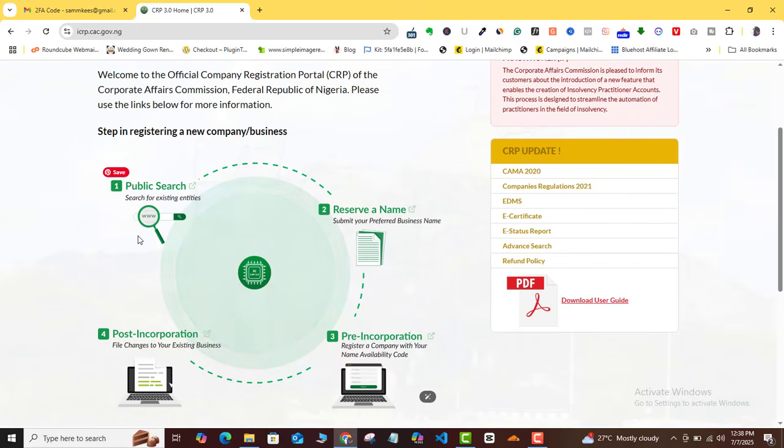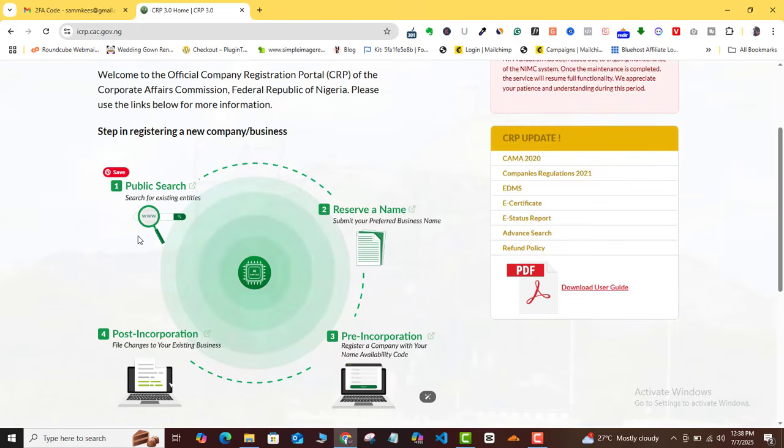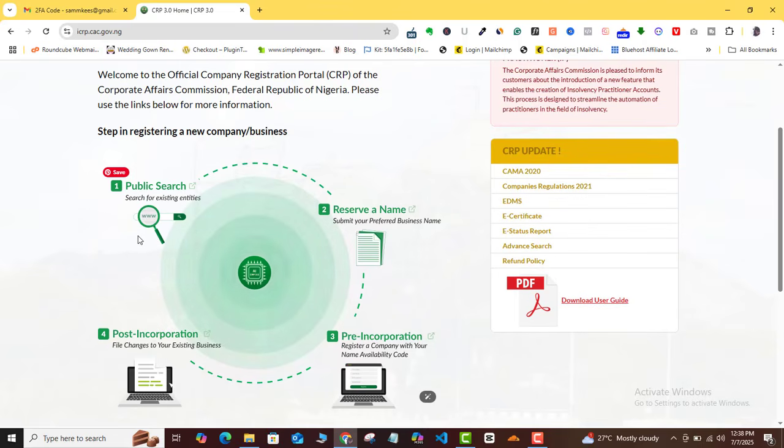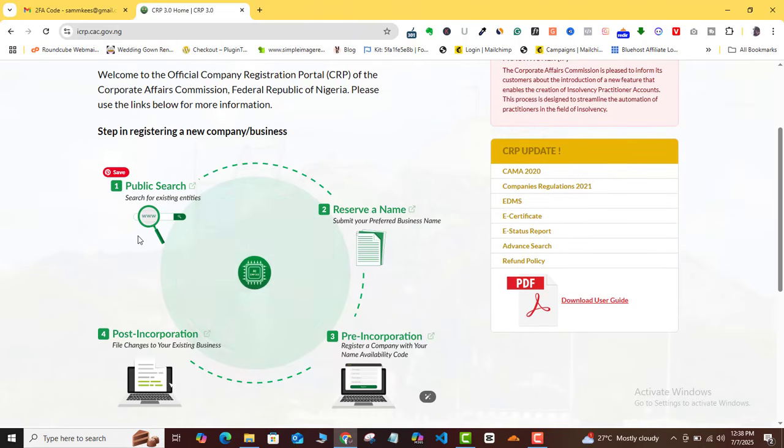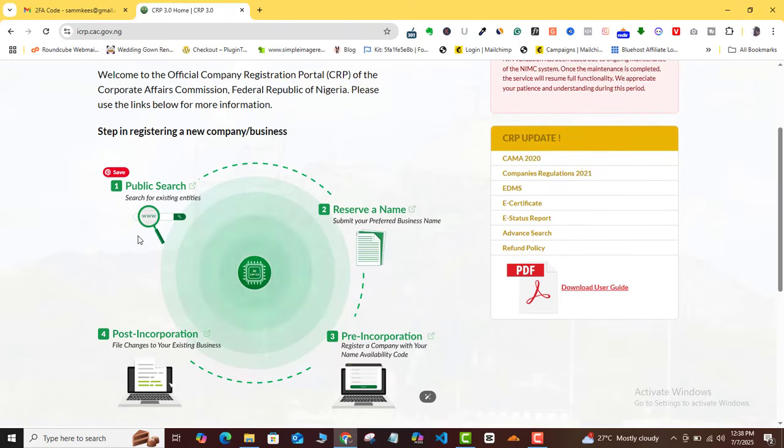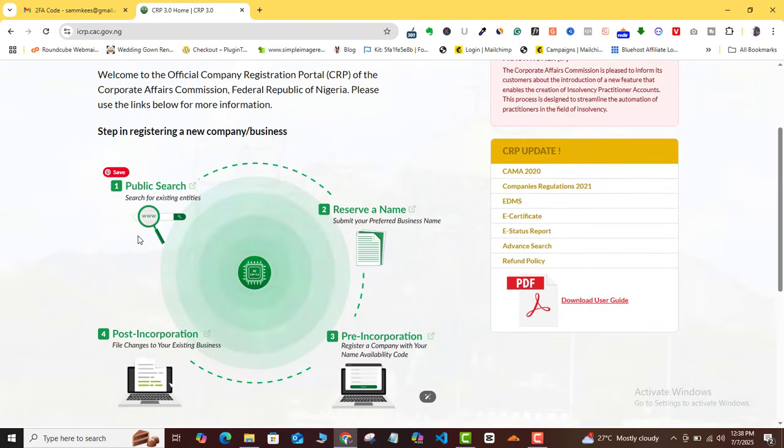And since they are the ones suggesting those new names to you, it's almost sure, tentatively or theoretically, that any name they suggest that you like and decide to reserve is going to work out without any further problem, especially for those of us that do NGO registrations.